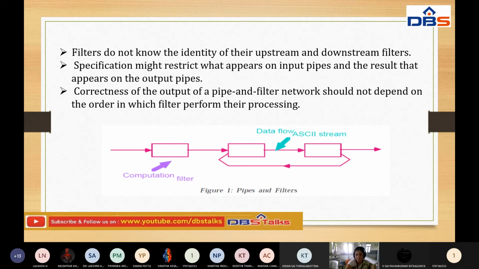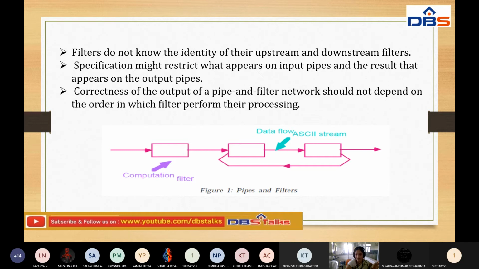Unicode is a 16-bit code, but ASCII is an 8-bit code. According to that, it will change. According to the language we are using to develop the particular application, the data stream will be different. Here they are taking the example of an ASCII string, that is an 8-bit string, and it will be stored accordingly.